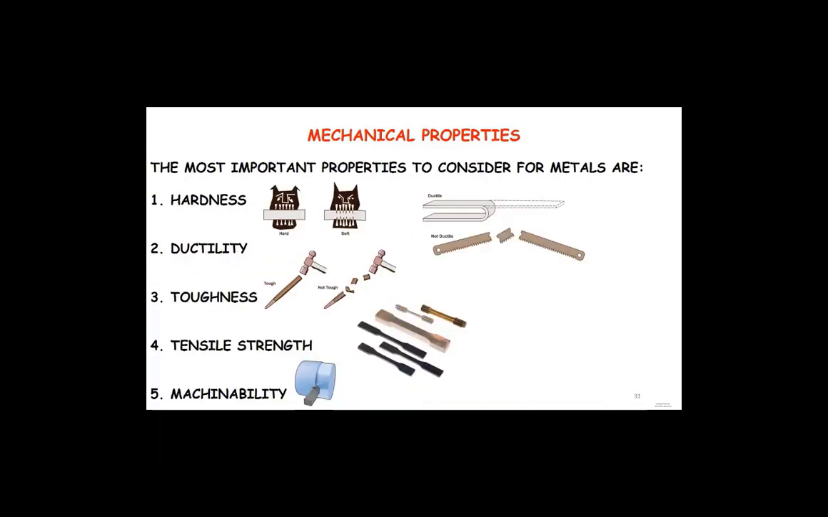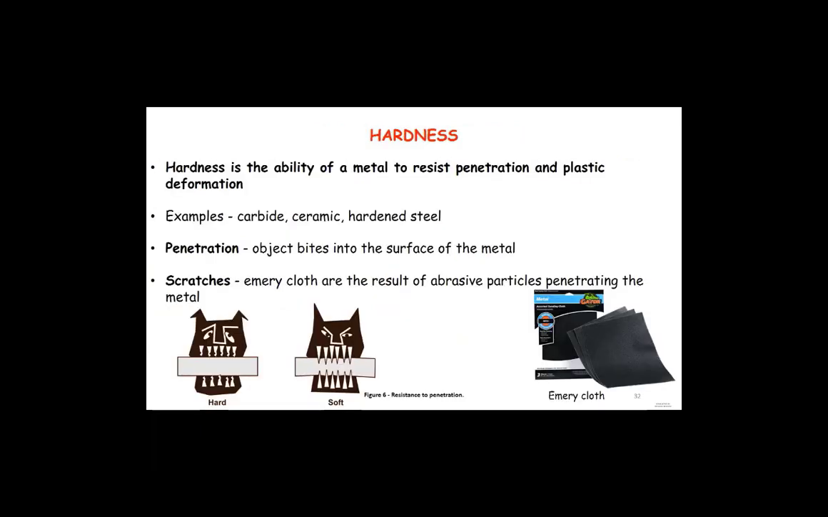Here it is, and we have to know these 5 different kind of properties: hardness, ductility, toughness, tensile strength, and machinability. So first one is hardness. You can see what is harder, and I'll read the definition. Hardness is the ability of the metal to resist penetration and plastic deformation. So you can see penetration, whatever is harder penetrates into material which is softer. And you can see harder material can make scratches into softer material, and you can see even actually emery paper on the right side too.